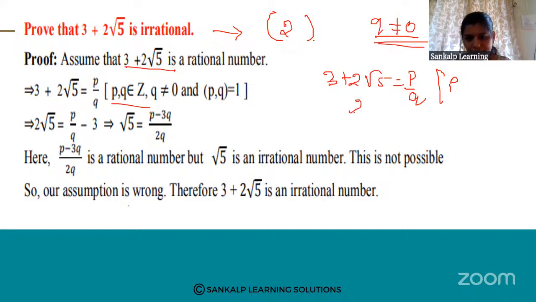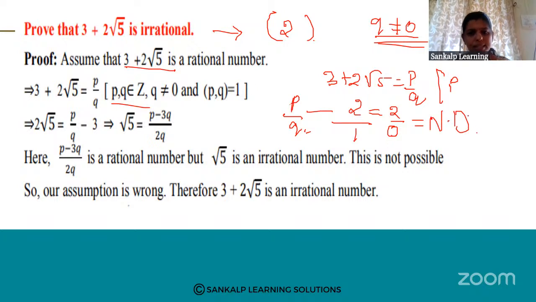If I consider 2, it is a rational number, 2 divided by 1, where p is 2 and q is 1. If q is 0, 2 divided by 0 is not defined. Therefore the condition is q is not equal to 0 and the HCF of p and q is 1, that means p and q are co-primes.